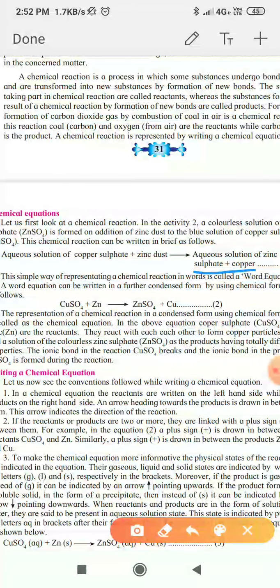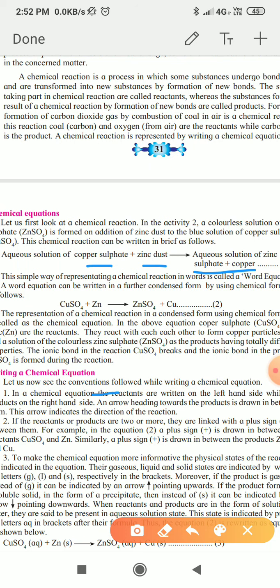So we write the equation in words: aqueous solution of copper sulfate plus zinc dust gives aqueous solution of zinc sulfate plus copper. This is a simple way of representing a chemical reaction in words, and therefore it is called the word equation.